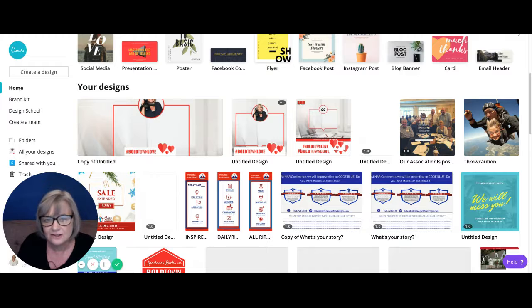So now I can go to social. I could actually share it from here, but I don't want to. I mean, I could share that out, but I don't want to share it out. I want to just keep on playing with it. So now I'm going to resize it one more time for a postcard. Let's say it was postcard worthy, which it's not. All right, so I would take that.